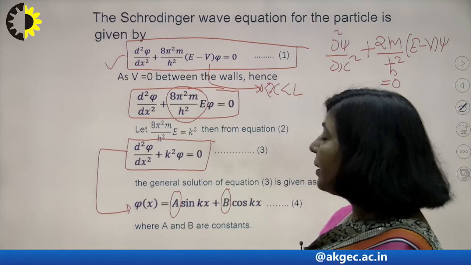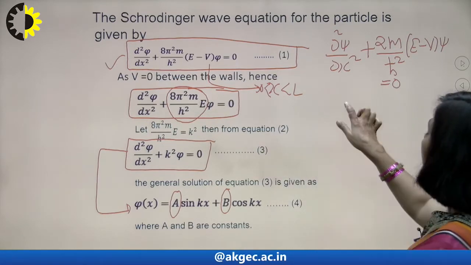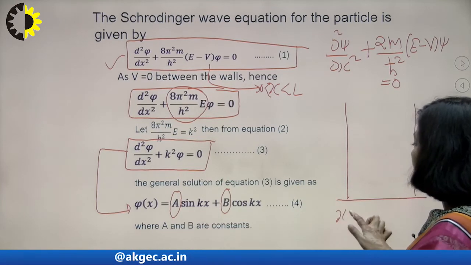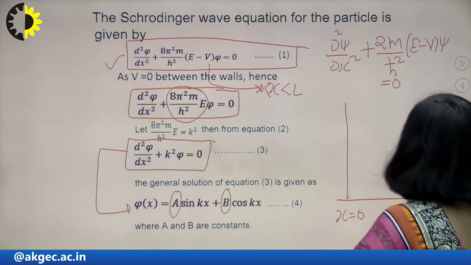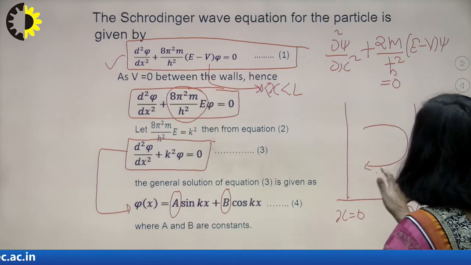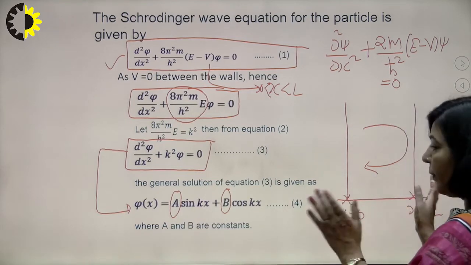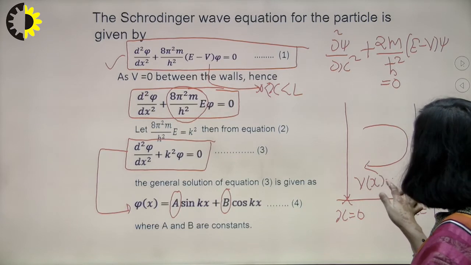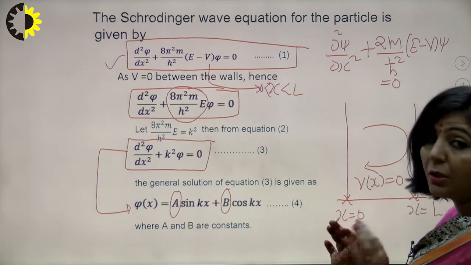So in order to find the value of A and B, what we are going to do here is this: you have this box, and in this box this point is x equal to 0 and this point is x equal to L. Your particle is moving between 0 and L. These are the two boundaries between which this particle is moving, and the potential energy for the particle when it is moving between 0 and L is 0.